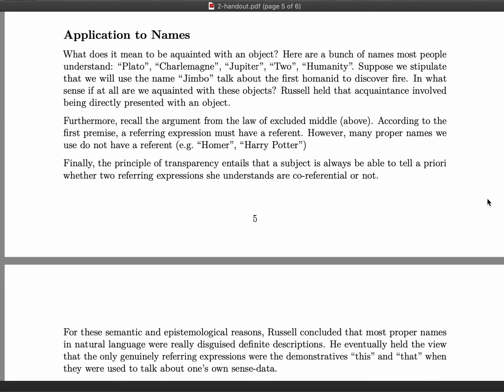Since many of his arguments for his analysis of definite descriptions also apply to most names, Russell ended up concluding that these names were also secretly, in some sense, definite descriptions. Now, in the next lecture on Kripke, we'll see a very influential critical discussion of that view.